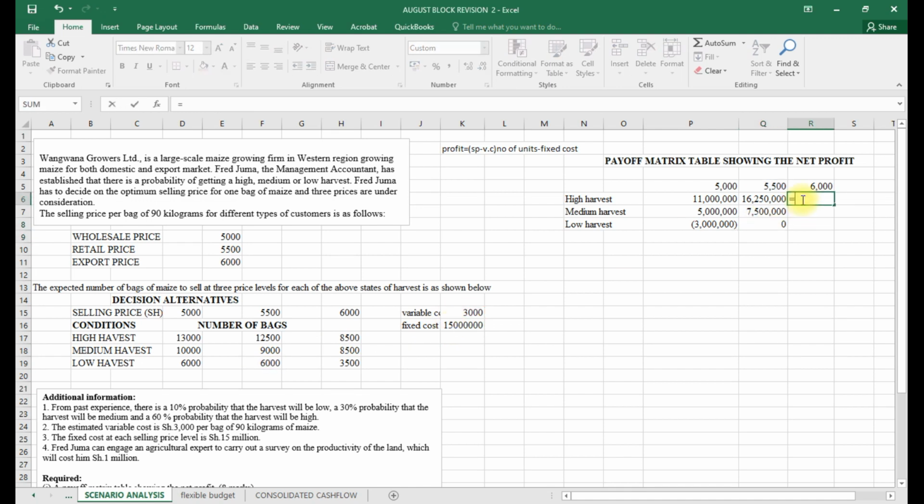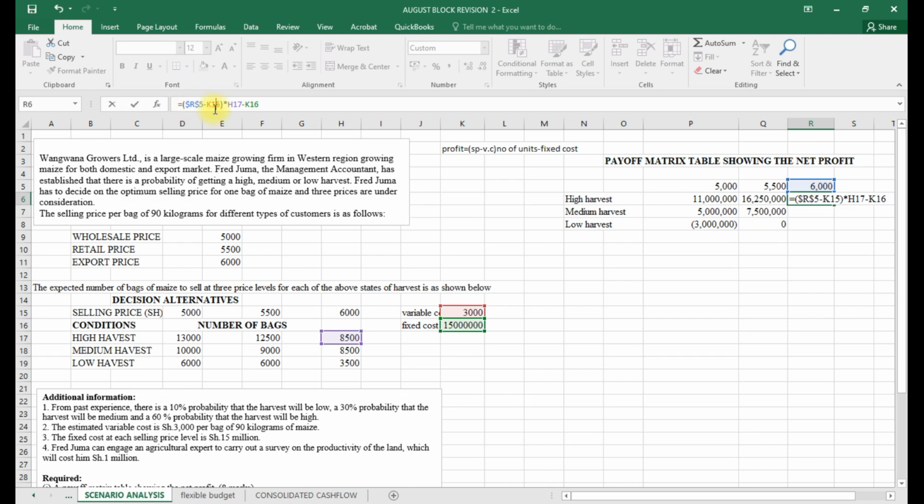The next one, I'll start with this. My selling price, I minus my variable, and multiply by the number of units, and I minus my fixed cost. Let's see if we lock this.